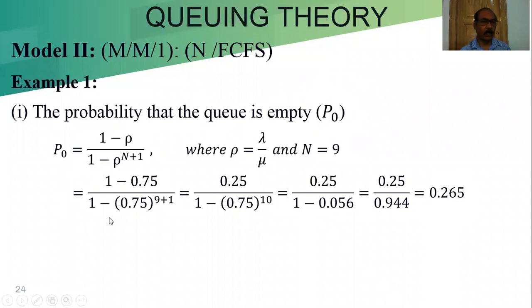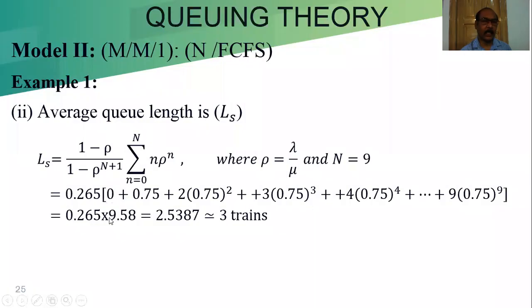Now we are going to calculate the LS, the average queue length. Normally we take the LS. We can also calculate the LQ. LQ is equal to the LS minus lambda by mu. From that we can also calculate it. But this part of the calculation is very lengthy. This part we know, we got the P0.